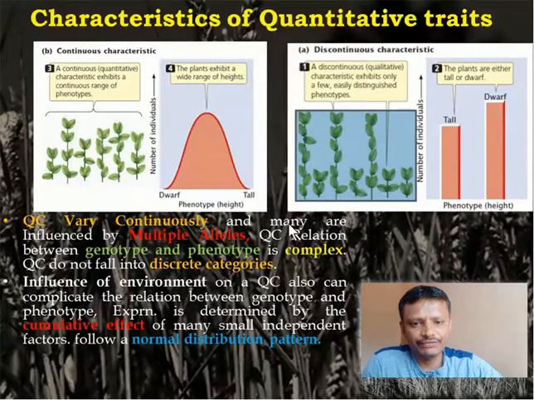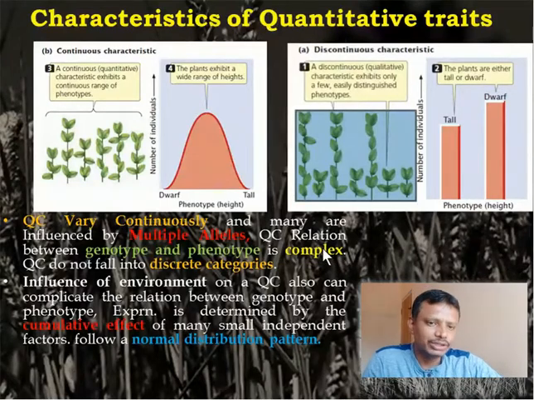What is the characteristic feature of a continuous trait then, which are called quantitative traits? These characters vary continuously and are controlled by multiple alleles. Estimating their genotypic and phenotypic relationship is very complicated.